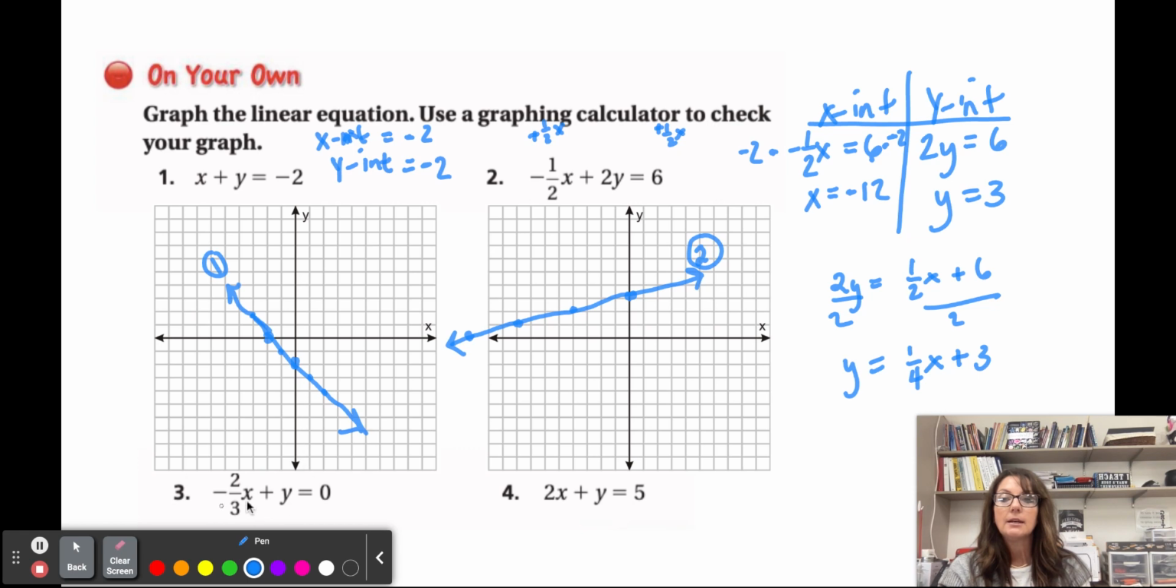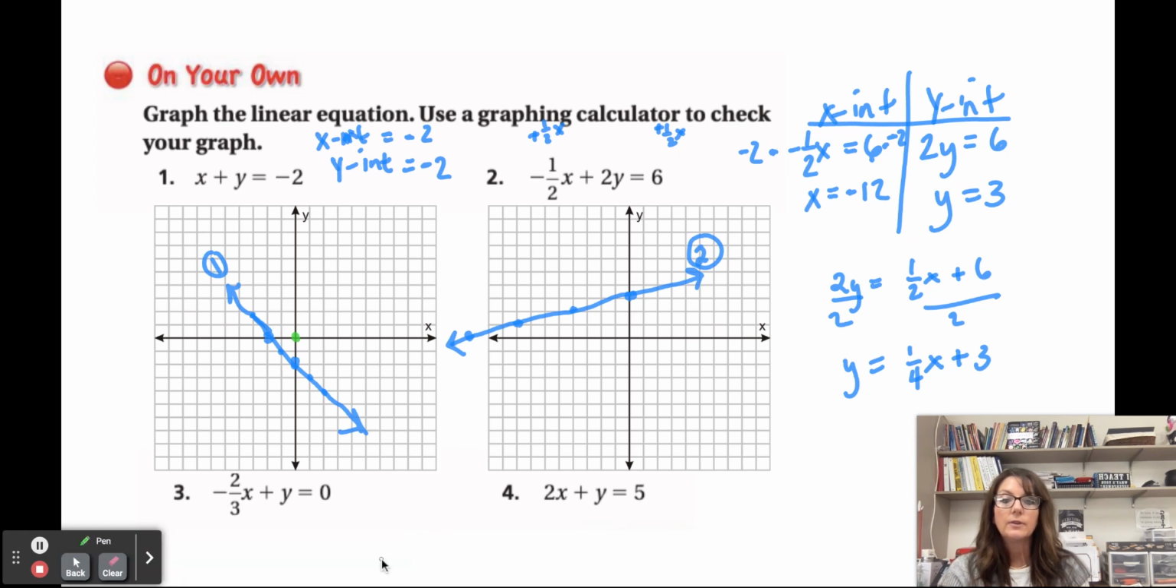Looking at number 3, here's the problem with number 3. Since it's 0, right? 0 divided by anything is 0, that means that it's crossing right here, at the x and y. And that means I only have 1 point. So I definitely need a different point. So for this one, let's go ahead and put it into slope-intercept form. So this is how you'll decide, right? Because I need at least 2 points to graph a line.